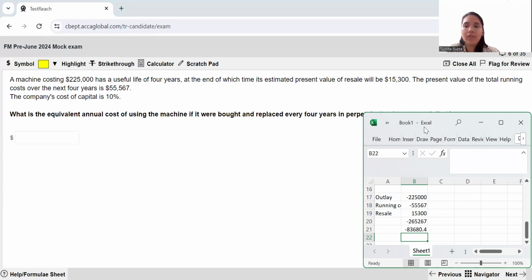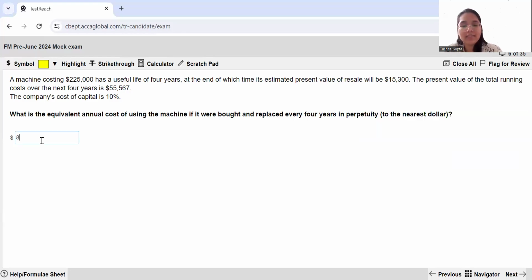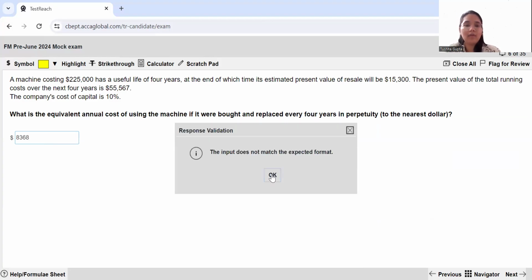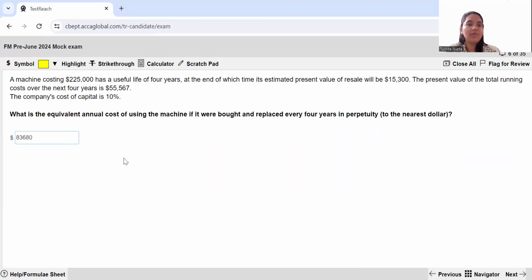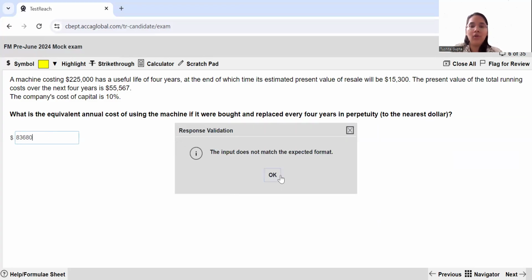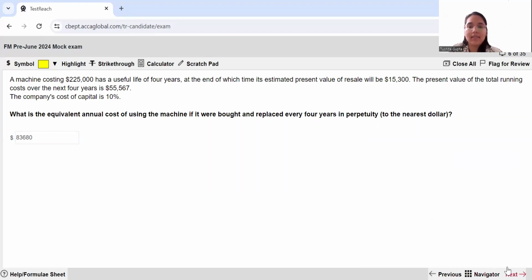83,680.4. Because they want you to round it off to the nearest dollar, I'm going to write my answer as 83680. So it's 83680. This is what I enter in my answer. No decimal places. Even if you try to put in, it's not going to allow you. So this is how you answer this one.